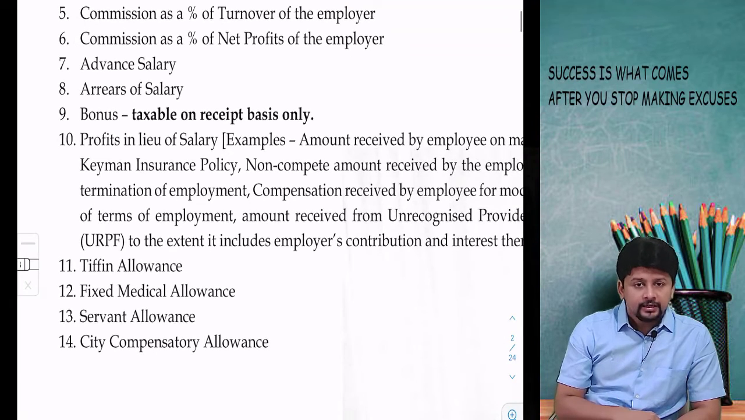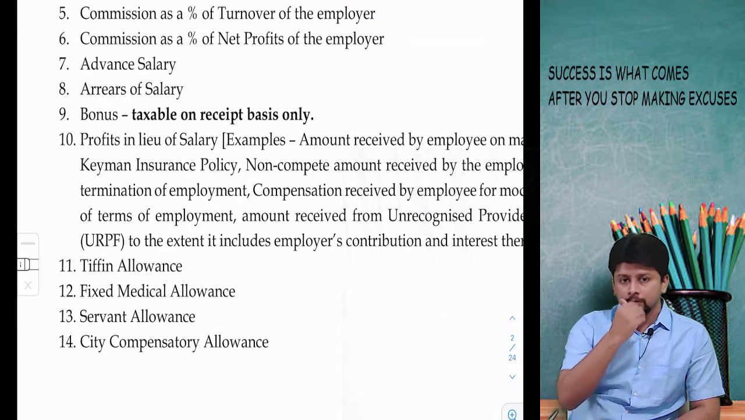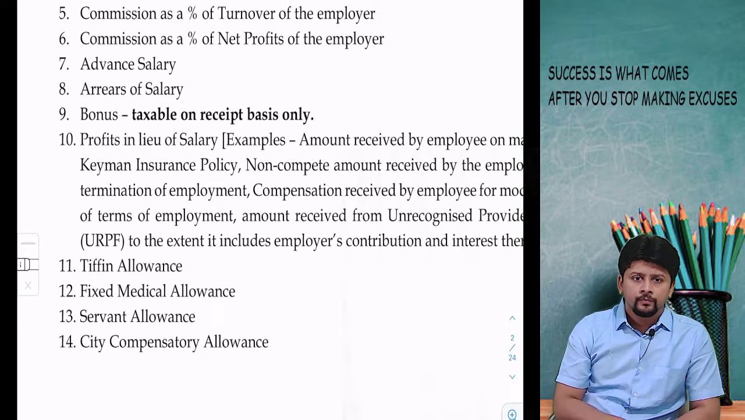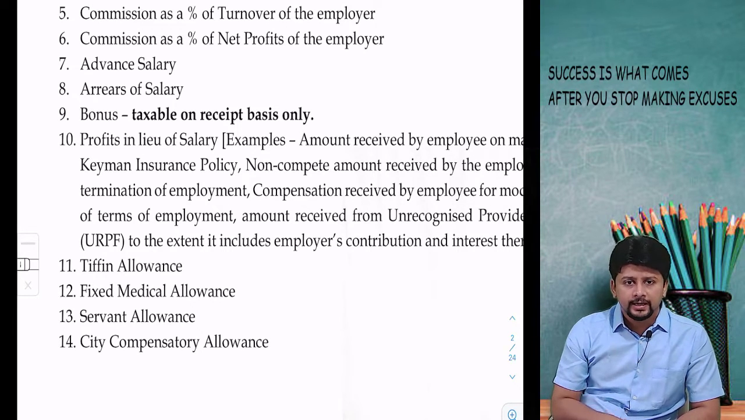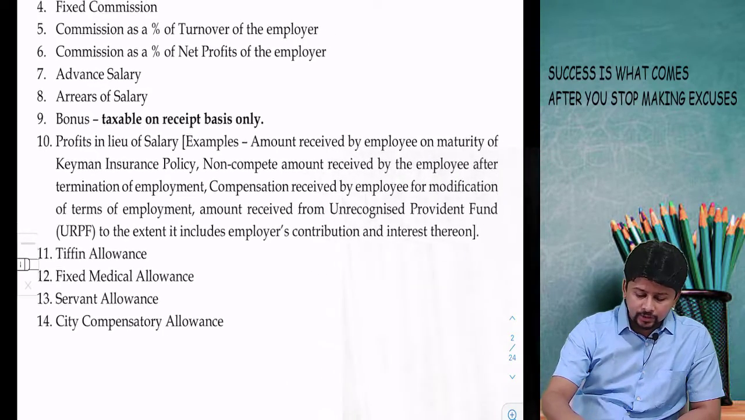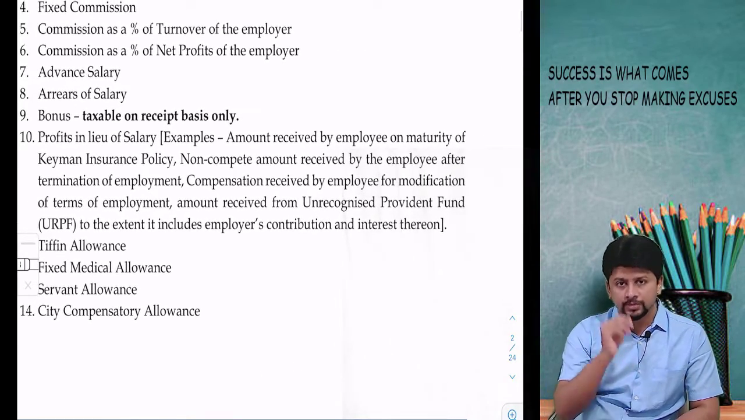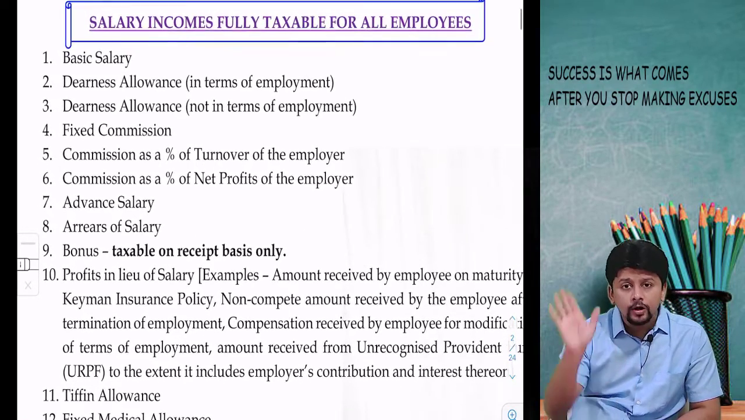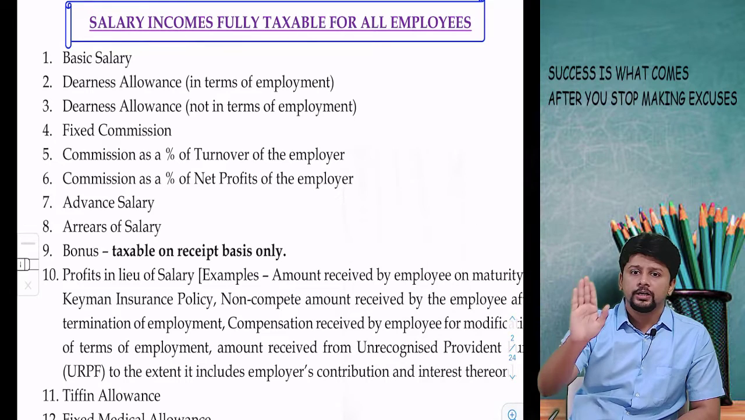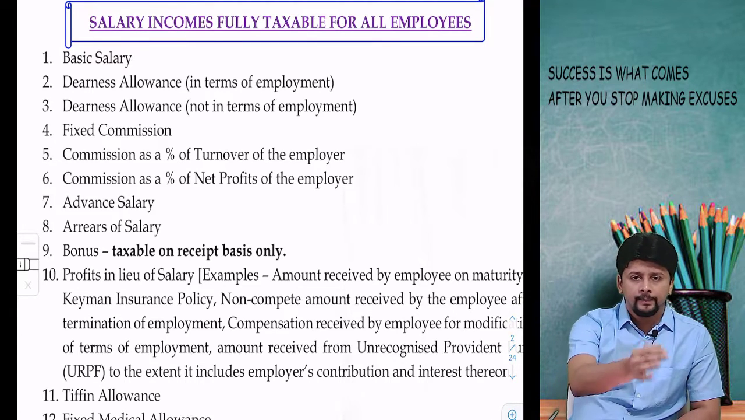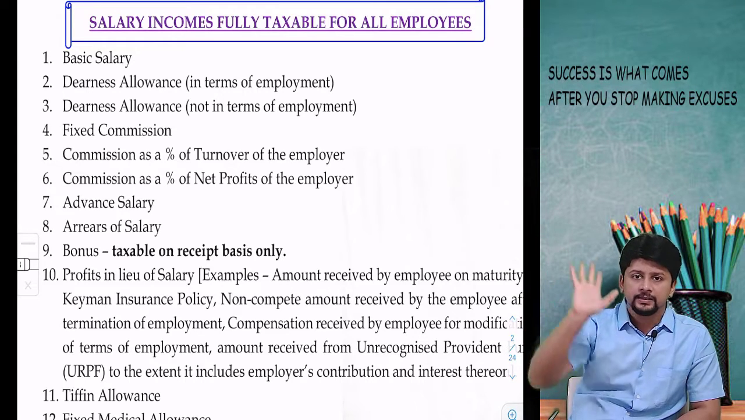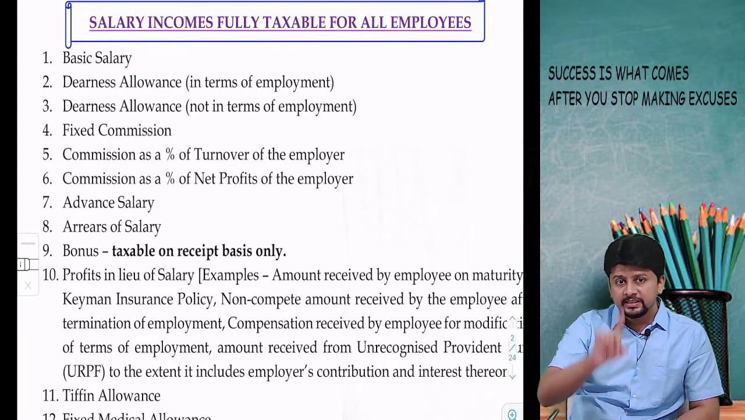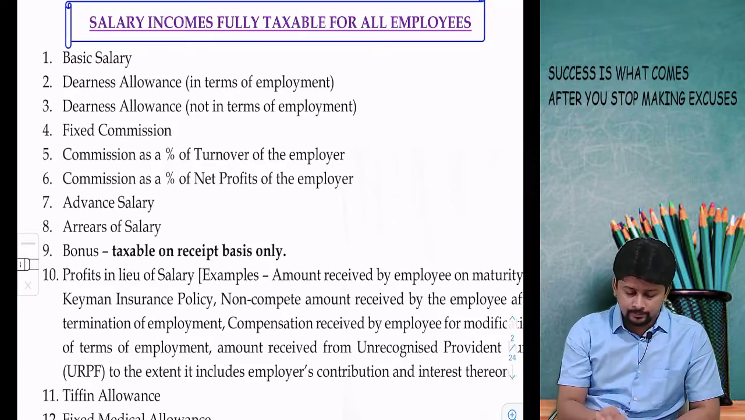Certain allowances like tiffin allowance, medical allowance, servant allowance, city compensatory allowance, these are allowances, fixed amounts, but they are fully subject to tax. Amount received from keyman insurance policy by the employee, fully subject to tax. Basically, these incomes are fully taxable. I do not have to do anything other than pick up a calculator, find the amount taxable for the year and write it in my answer. That's it. Simple. These are salary incomes which are fully taxable.